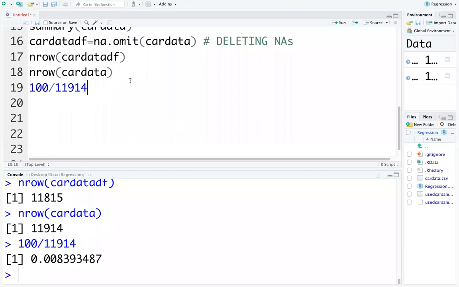So when there is a less number of missing values, the best option is to delete. We will delete the missing values.